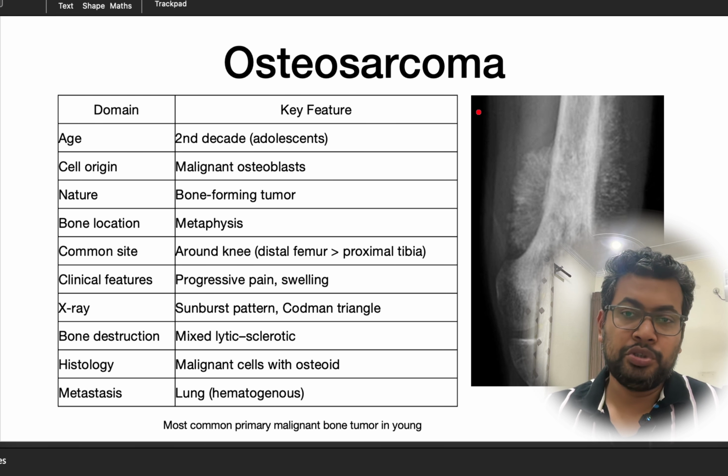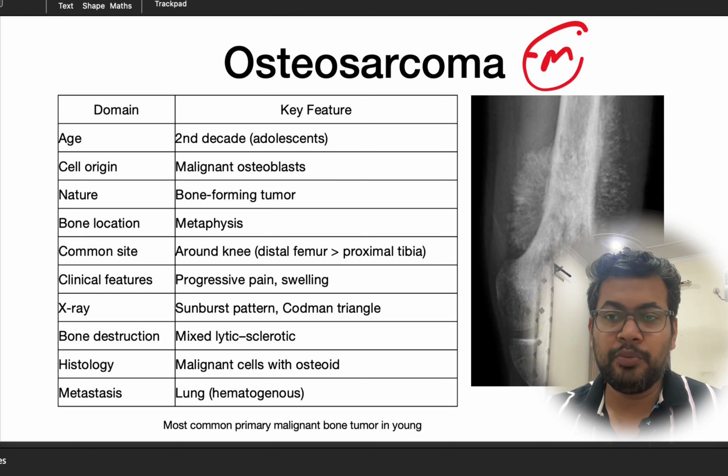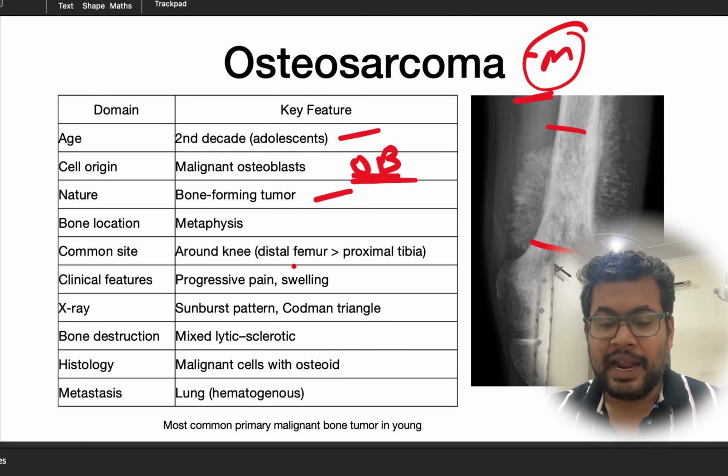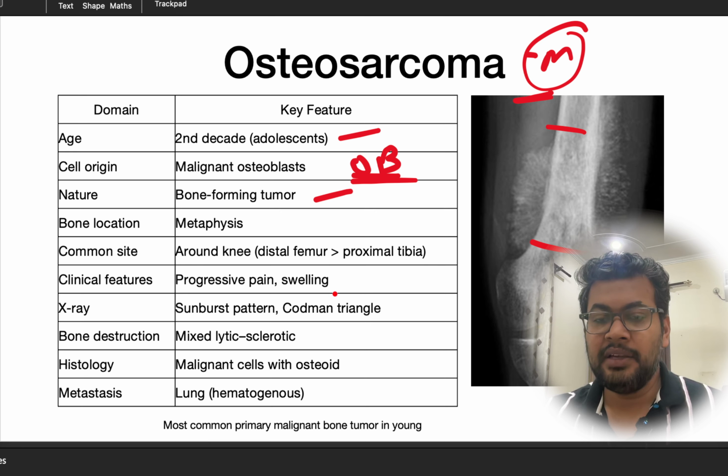Then we have the osteosarcoma. Again, this is a malignant tumor. So this is a bone forming tumor usually seen in the second decade of life, and the cell of origin is a malignant osteoblast. Location is usually metaphyseal of the bone, and the most common site is around the knee, distal femur more than proximal tibia. The patient will present with progressive pain and swelling.